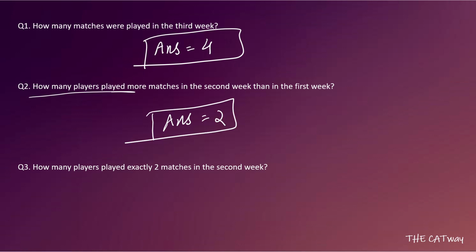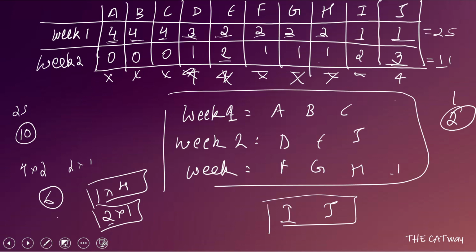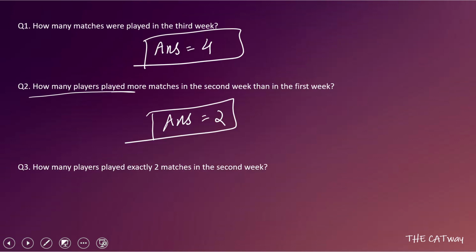Now let's move towards the third question. The third question says, how many players played exactly 2 matches in the second week? We know that E played 2 matches and I played 2 matches. So there are how many players? There are 2 players. So your answer for this question would be 2.